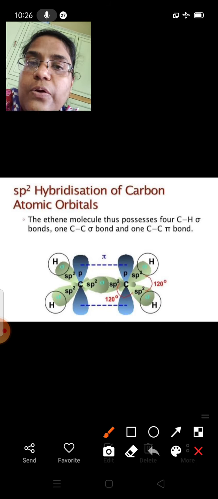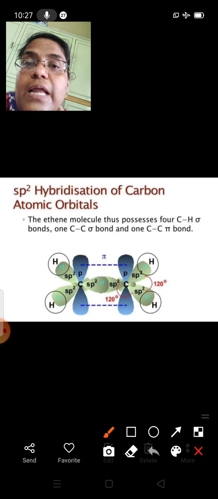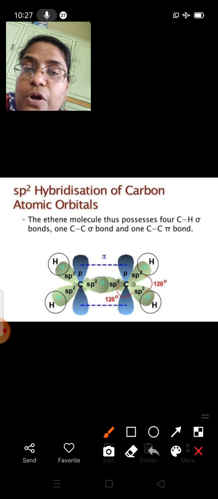Hence it will have two carbon atoms, and each carbon will have sp2 hybrid orbitals. These are the sp2 hybrid orbitals of one carbon, and these are the sp2 hybrid orbitals of another carbon, represented in green color. And both will have an unhybrid 2pz orbital, represented in a perpendicular manner.